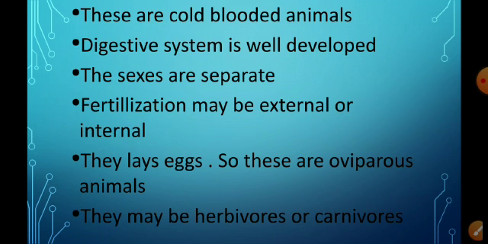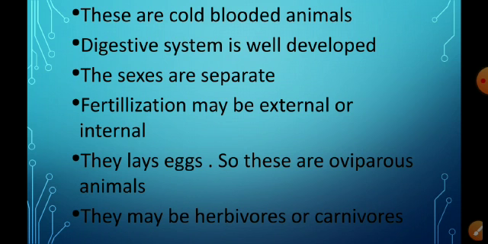They lay eggs, so these type of animals are called oviparous animals. Oviparous animals means the animals which lay eggs. And viviparous animals means the animals which give birth to young ones.